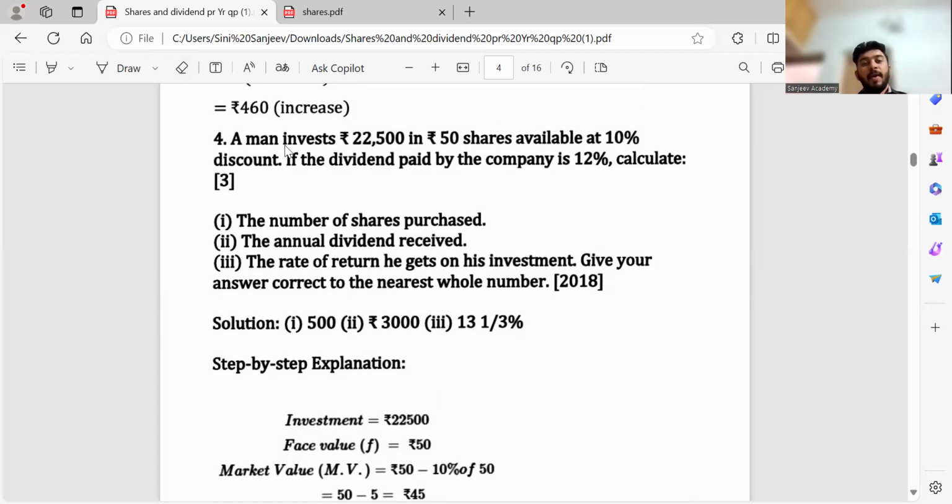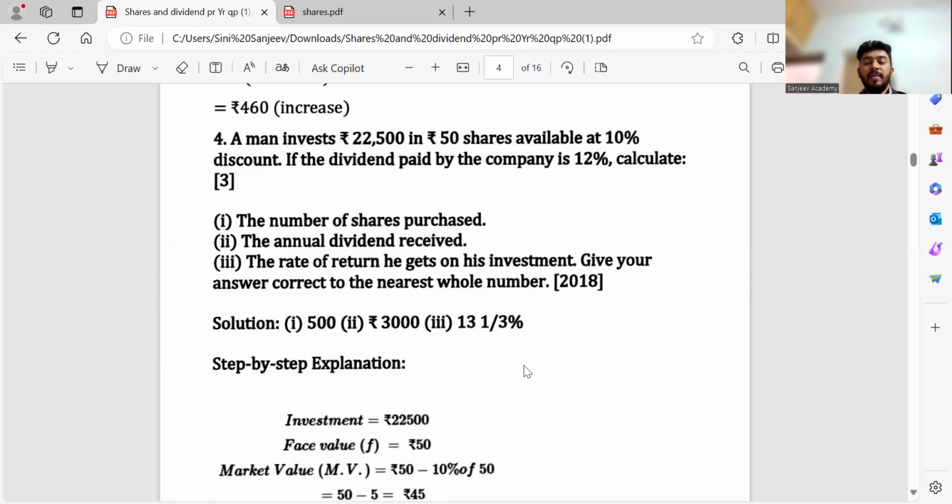Then next question: a man invests rupees 22,500 in rupees 50 shares available at 10% discount. The dividend paid by the company is 12%. Calculate the number of shares purchased, the annual dividend received, and the rate of return he gets on his investment. Correct? Then you have to give the answer to the nearest whole number. First thing is, what is the investment? 22,500. What is the number of shares? 50. Correct? 10% discount. Yes.